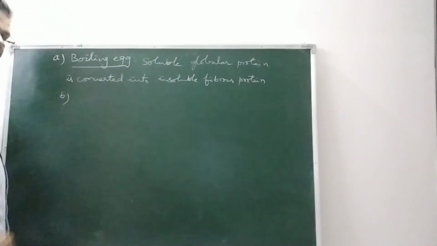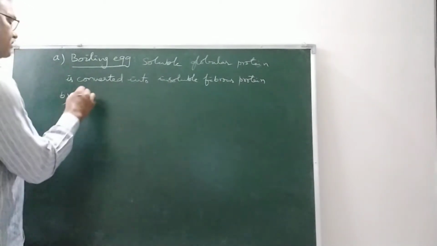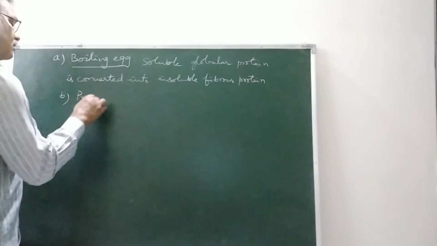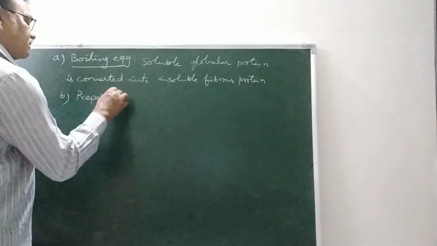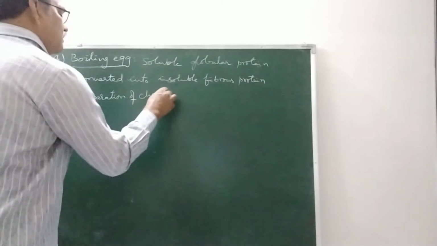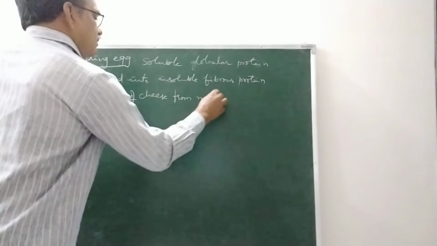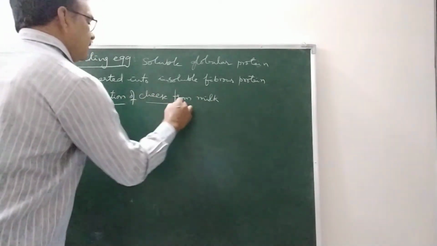Another example of denaturation is the conversion of milk into cheese, or the preparation of cheese from milk. How is cheese prepared from milk?